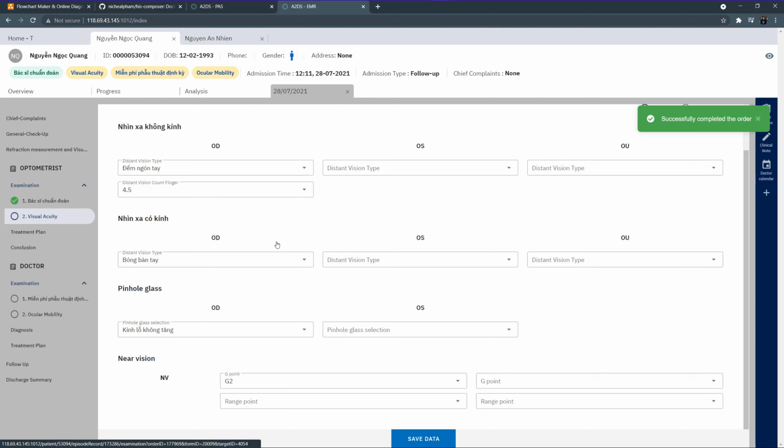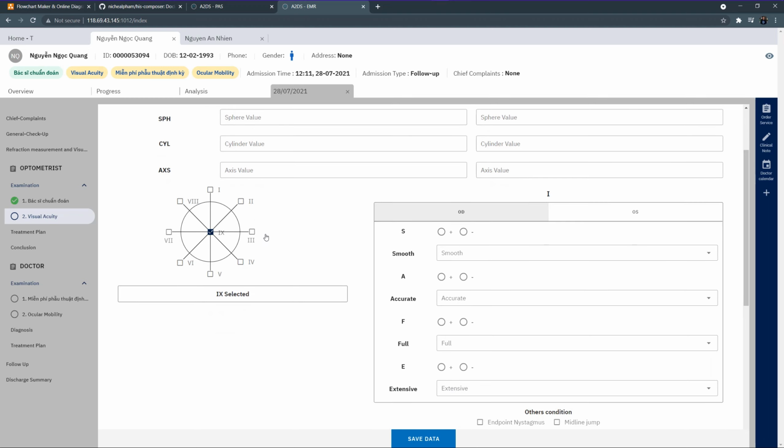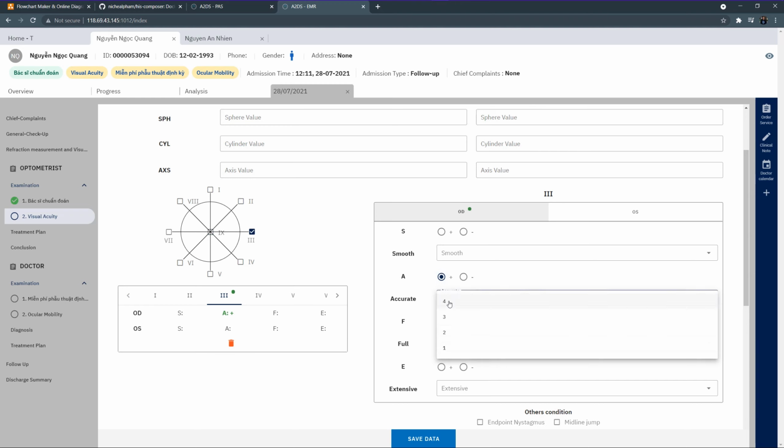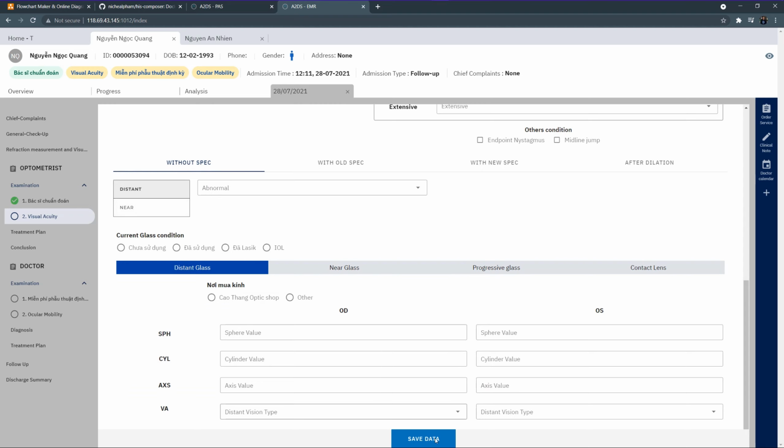We have set up some forms for eye care management, including the visual acuity examination and the visual mobility examination as well. And the data is designed in the archetype pattern, so the data points are very flat and it is very easy to query in the future. Let me quickly insert the data into each of the forms.